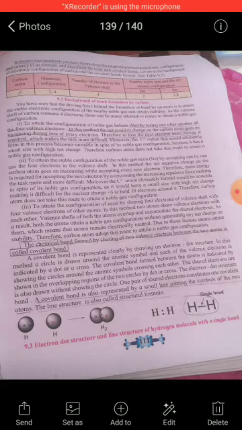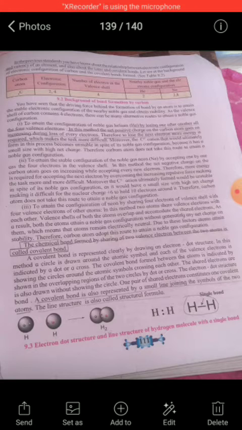First is to attain the configuration of the noble gas helium by losing one after another all the 4 valence electrons. In this method, the net positive charge on the carbon atom goes on increasing during loss of every electron. Therefore, to lose the next electron, more energy is required, which makes the task more difficult. Moreover, the C4+ cation ultimately formed in this process becomes unstable in spite of its noble gas configuration, because it has a small size with high net charge. Therefore, the carbon atom does not take this route to obtain a noble gas configuration.